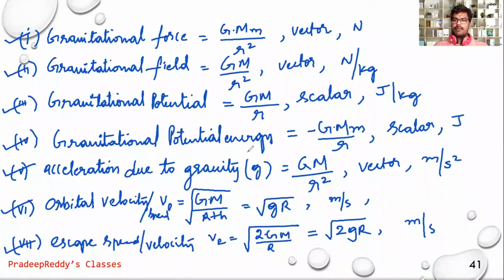This is about gravitation, and it is of course very easy and scoring. Definitely you will be getting one question from this chapter.